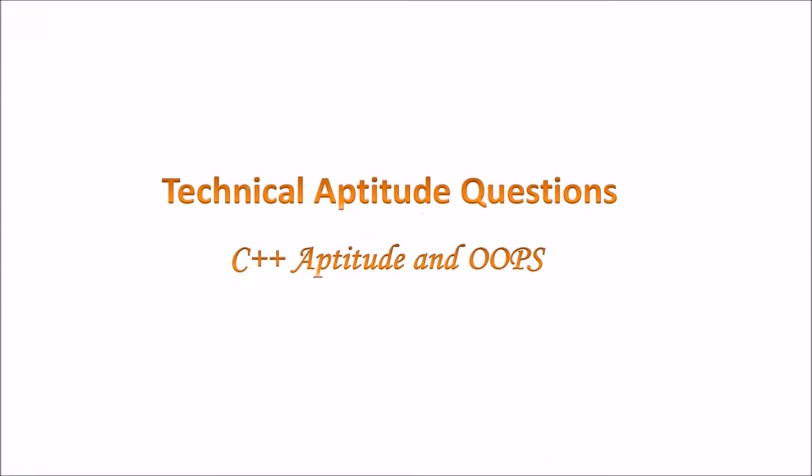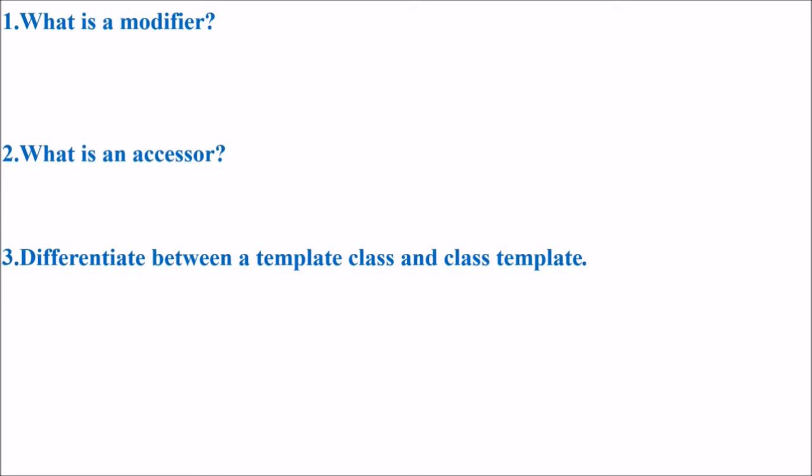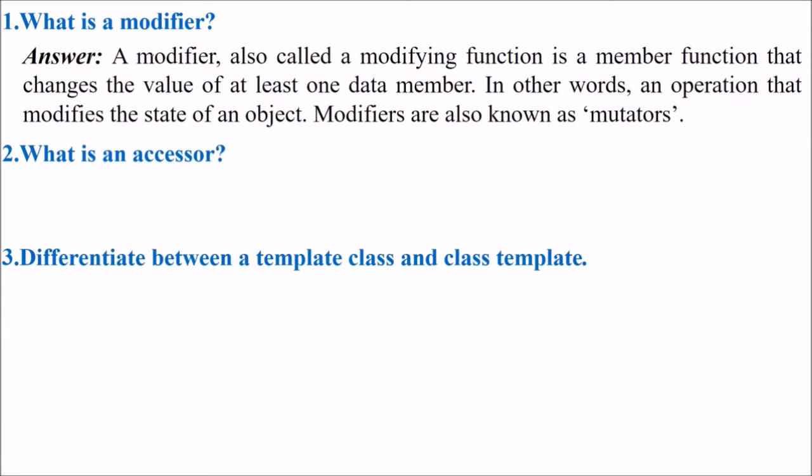So let us take a few C++ aptitude and object-oriented programming questions. What is a modifier? What do you mean when we say modifier? A modifier, also called a modifying function, is a member function that changes the value of at least one data member. In other terms, it is an operation that modifies the state of an object. Modifiers are also known as mutators.